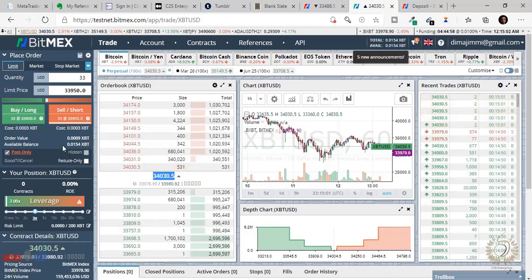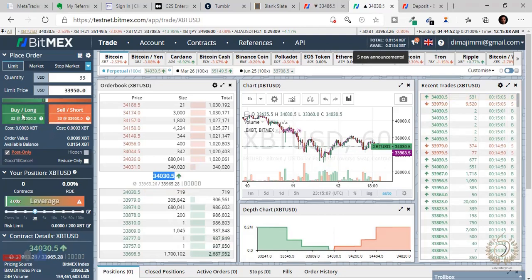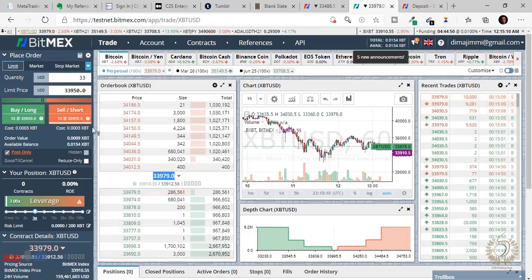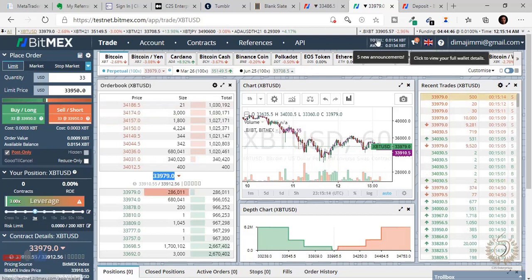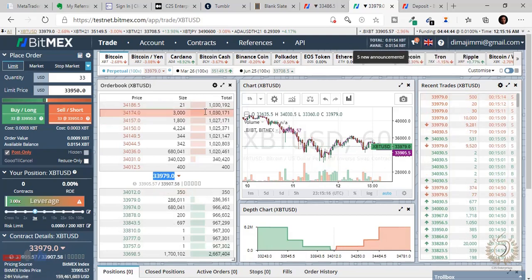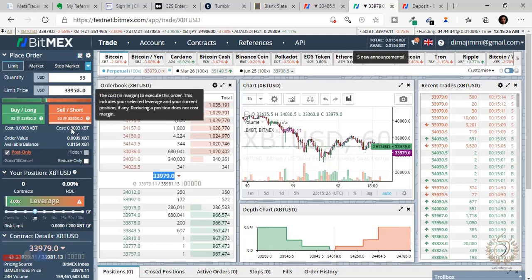So once we have checked our leverage side of things and checked our maker and taker side of things, now we can actually buy a contract. Let me just go over the steps of buying a contract. So now we have 0.00154. We have a rule for risk management and trading. Like I said, it's cost material, but let me just place a random trade. So now this contract is going to cost me 0.0003 bitcoins. Let's say I'm okay with that, understand?